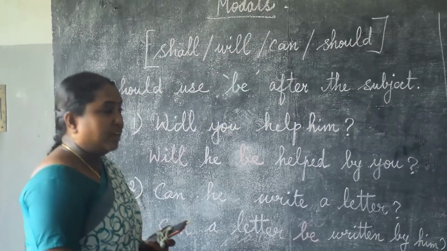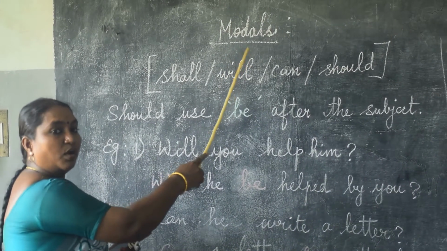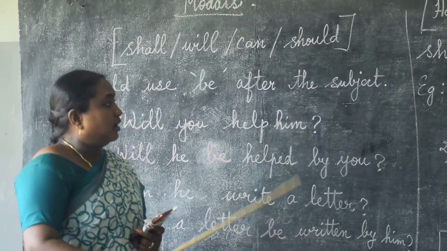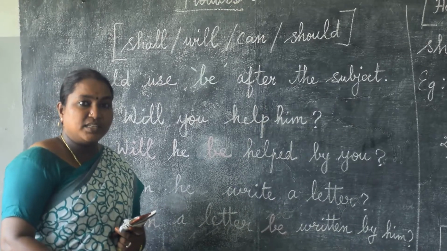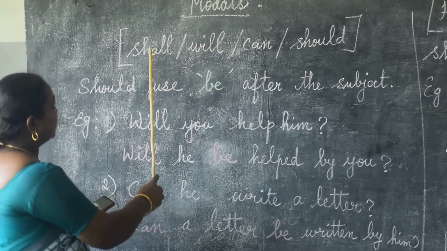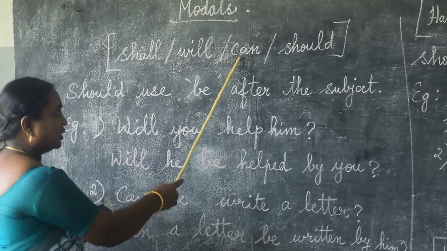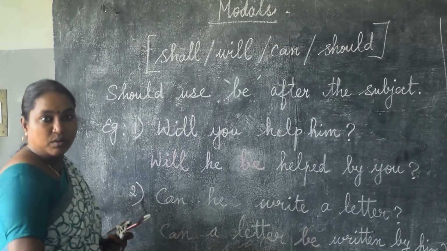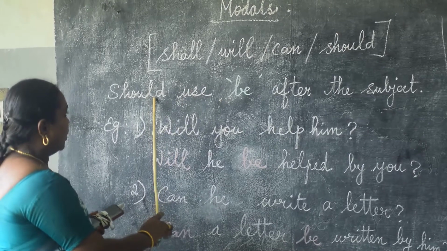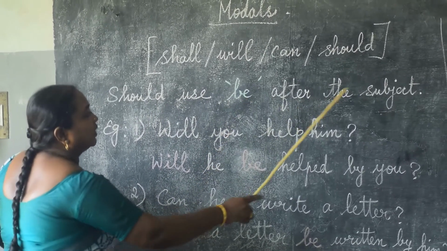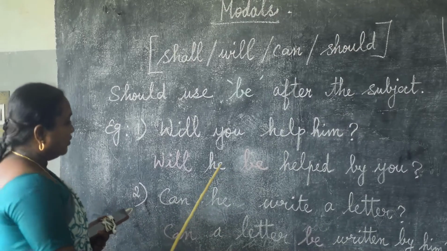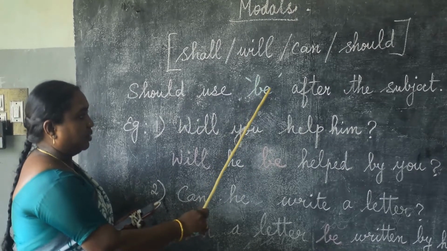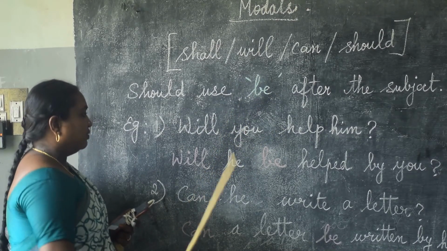Okay, next we are going to see modals. How to make questions with modals, and also how to change the questions into passive form. See here, what are the modals we have to use? We are using shall, will, can or should, anything may be. We should not change these modals. Have you understood? Only we have to add be after the subject of the passive form, only the be verb.